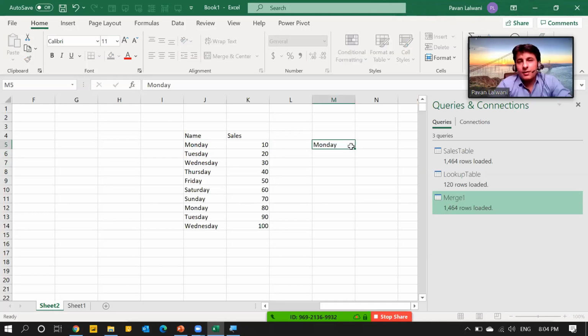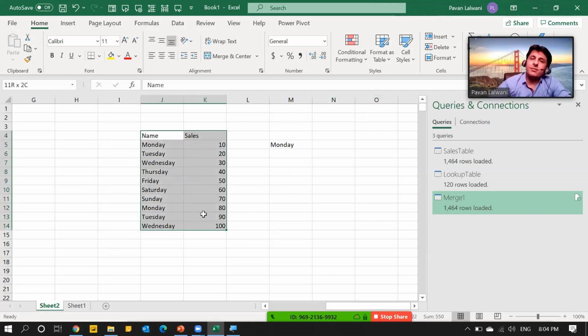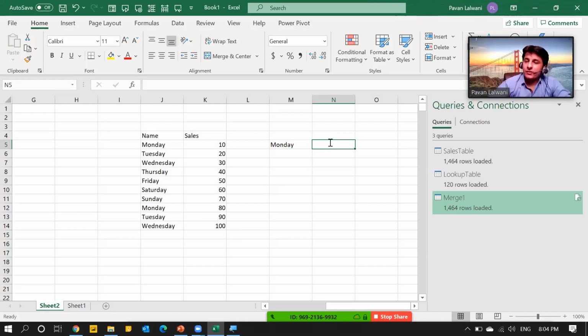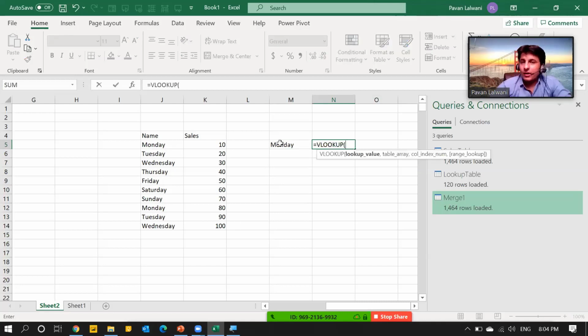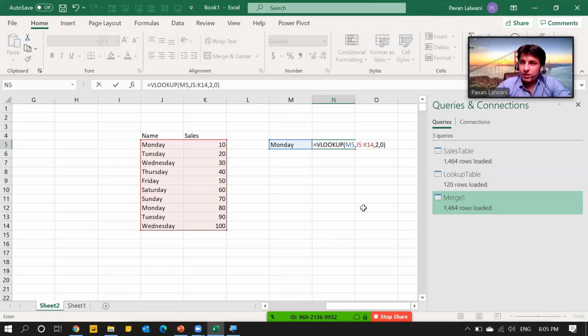Yeah. So let's say this is a simple table, and there's a sales column here. I'll type Monday, Tuesday, Wednesday here. I want the sales value here. So I'll use the function equal to VLOOKUP, lookup value, comma, table array, comma, 2, comma, 0. 2 is the second column, and 0 is for exact match.